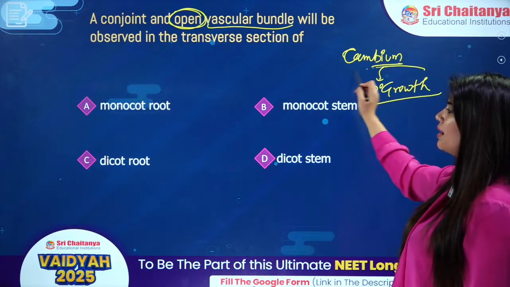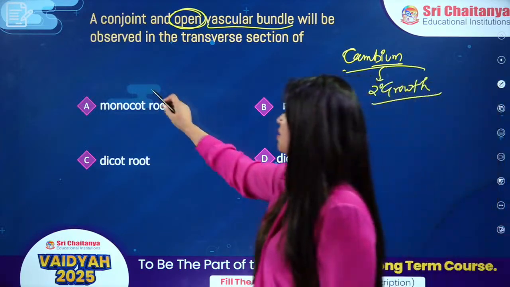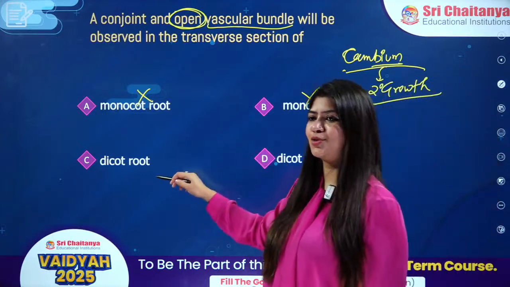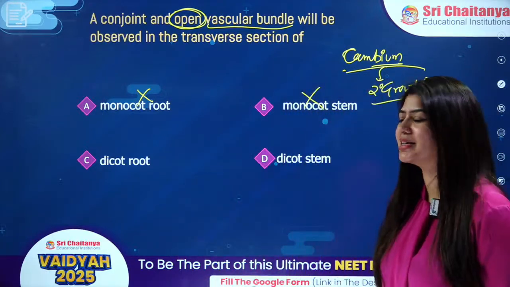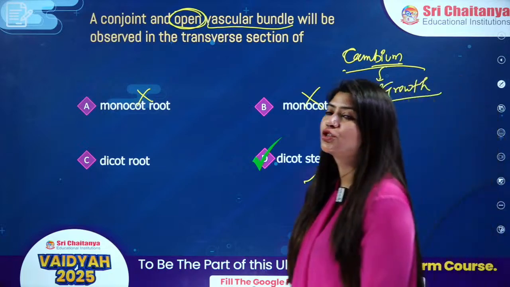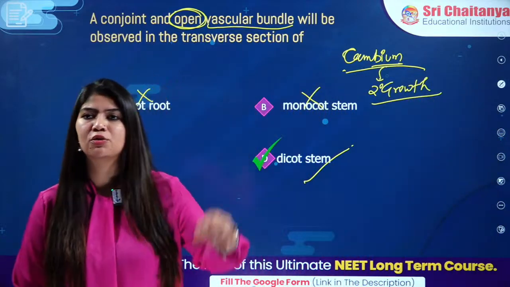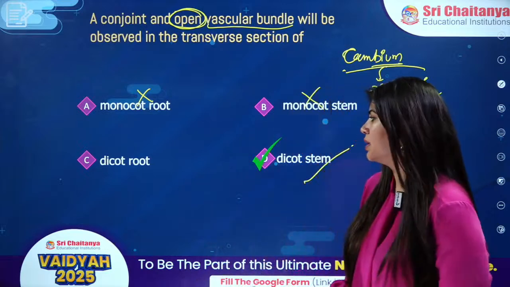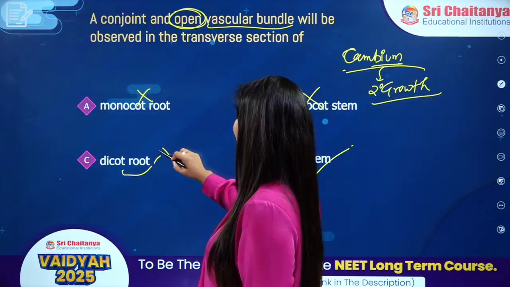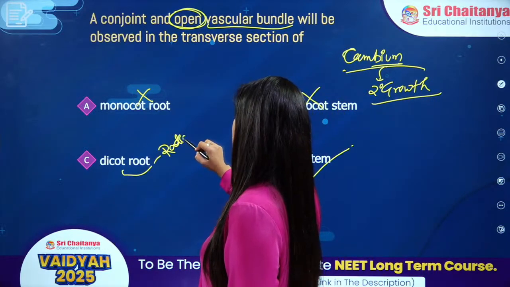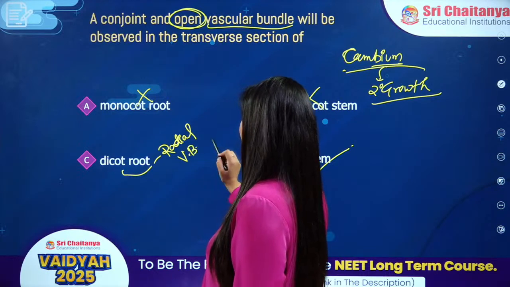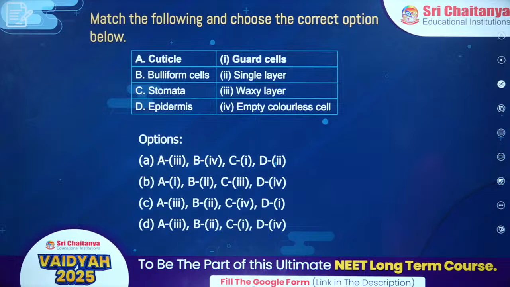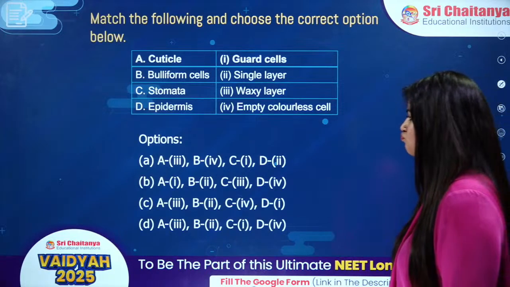Conjoint and cambium, where? Monocot, not at all. Dicot root, or dicot stem? It is dicot stem. All right. So conjoint and open type of bundle you're going to see in case of dicot stem. In case of roots, we're going to have radial type of bundles. Radial vascular bundles are there in dicot root. Clear, everybody? Okay, next question on your screen.